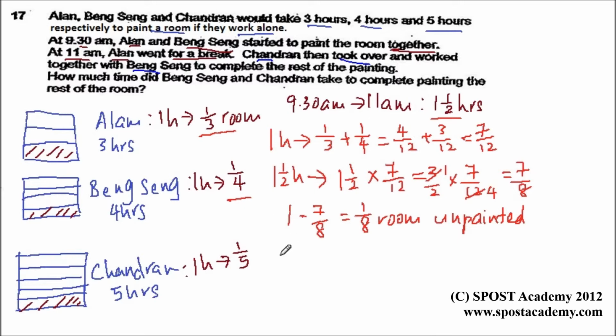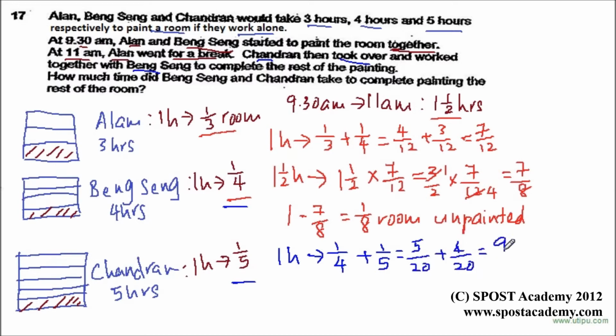So in 1 hour, both of them will paint 1/4 plus 1/5. Chandran is contributing 1/5, while Bing-Sing will contribute 1/4. So this is equivalent to 5/20 plus 4/20, which gives us 9/20. So the remaining fraction of the room that's unpainted is 1/8, and in 1 hour they can paint 9/20. So we need to know how much time they take.